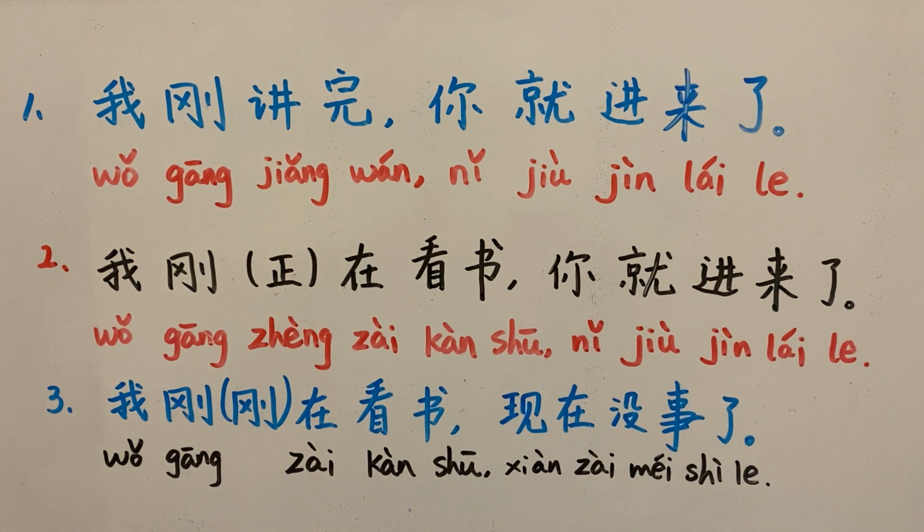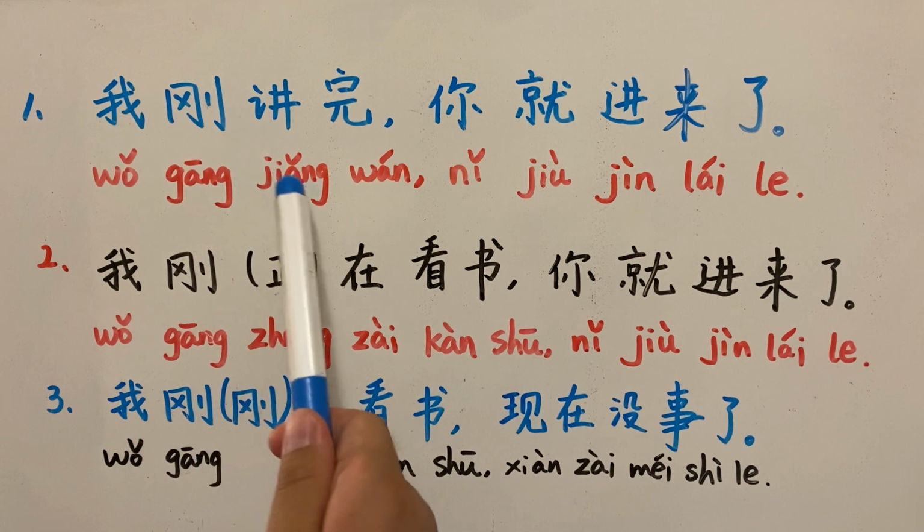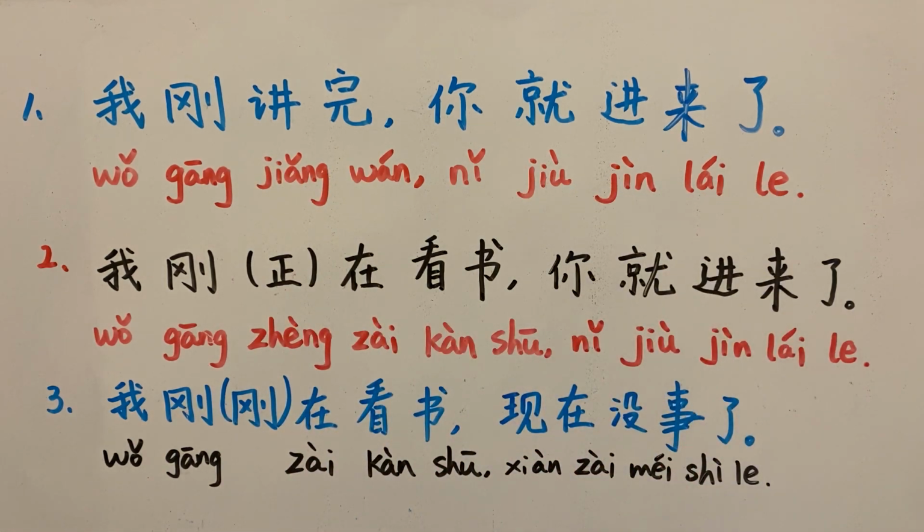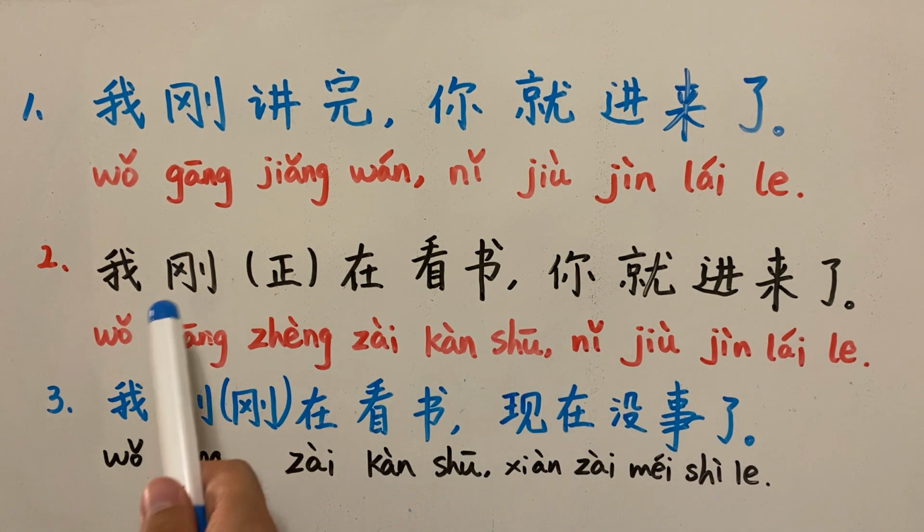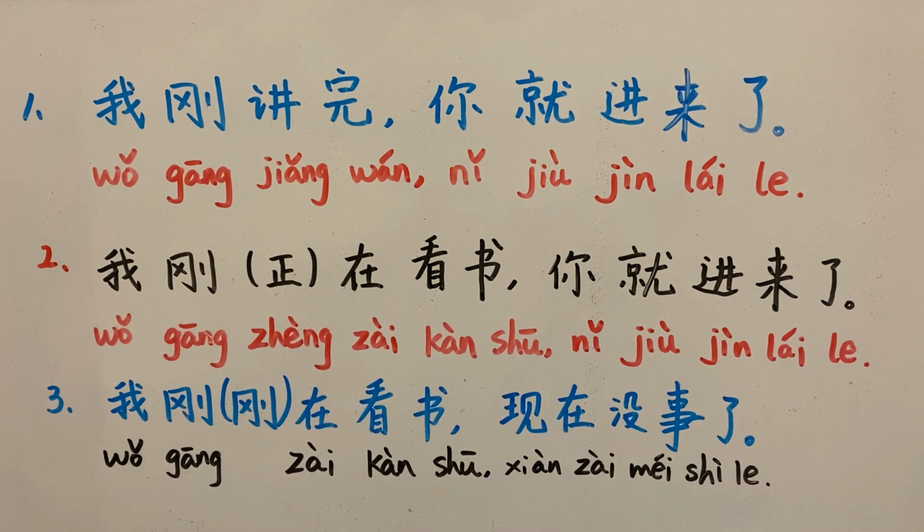Okay, I will read these three sentences. 我刚讲完，你就进来了。我刚正在看书 or 我刚在看书。我刚在看书 is more native than 我刚正在看书。Usually we say 我刚在看书 without this 正。我刚在看书 means I was reading a book, and in the middle of reading a book you came in. 我刚在看书，你就进来了。我刚在看书，现在没事儿了。